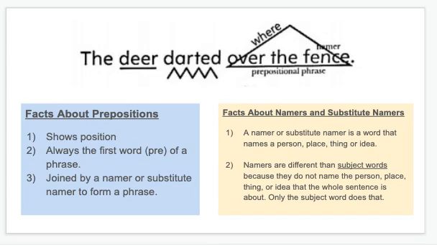That's because it's not the subject of the sentence. This whole sentence is not describing something that the fence is doing, it's describing the deer. So when we have a word that names a person, place, thing, or idea that is not talking about the main idea of the sentence, we call it a namer word. Namer words, they're similar to subject words. The only difference is they're not the main idea of the sentence. So when we have a position word followed by a namer word, we have created a prepositional phrase, just like in this sentence.